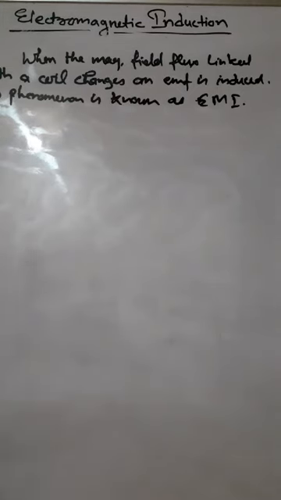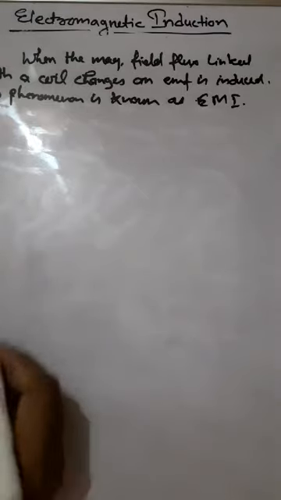It was first observed by Faraday and Henry independently around 1830. Both of these physicists performed a lot of experiments independently related to electromagnetic induction. We are going to discuss some of the experiments and their observations performed by these two scientists.